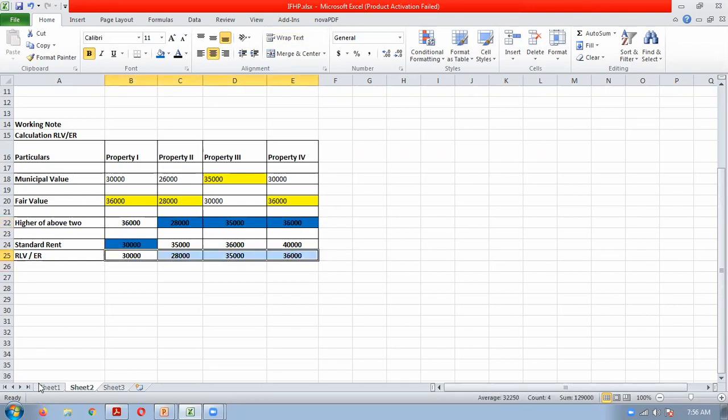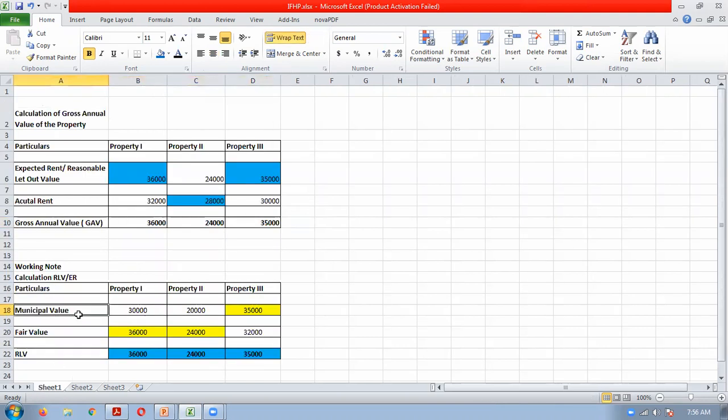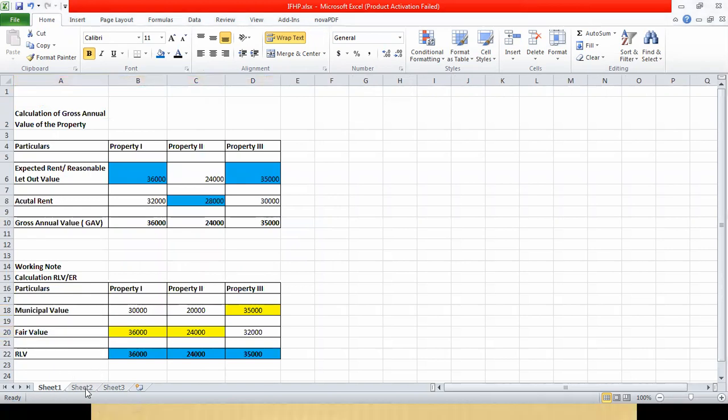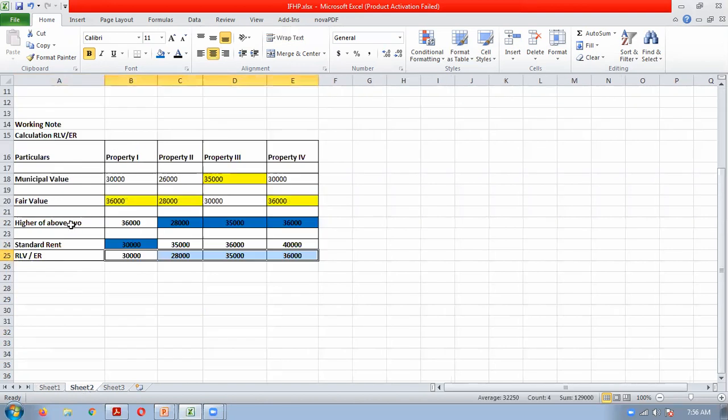Again, listen, if standard rent is not given, RLV will be the higher of municipal value and fair value. If standard rent is given, what you have to do? You have to compare the higher of the municipal value and fair value. You have to note it down, but you cannot say that that is RLV. You will have to compare that value with the standard rent, and the lower will become your RLV.